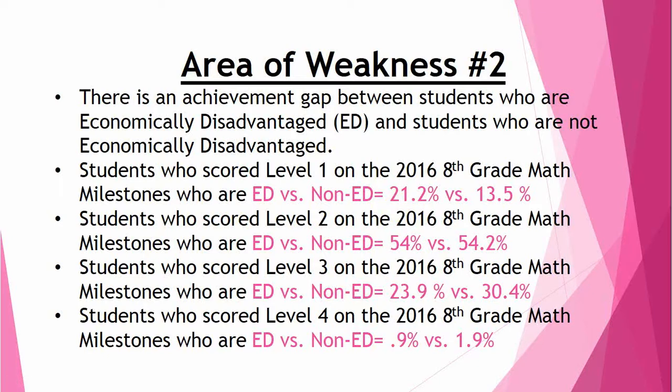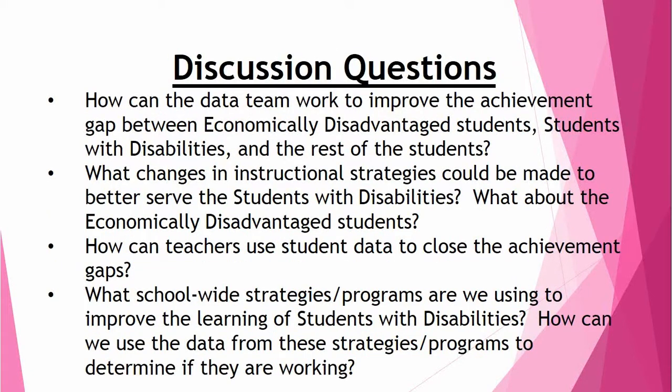You have 21.2% versus 13.5% making level 1, 54.4% versus 54.2% making level 2, which is almost exactly the same. But then on your level 3s, you have 23.9% versus 30.4% making level 3s, and on level 4s you have 0.9% versus 1.9%.